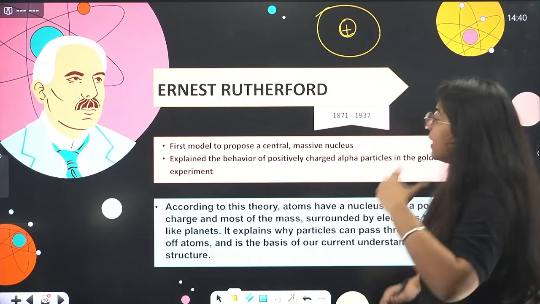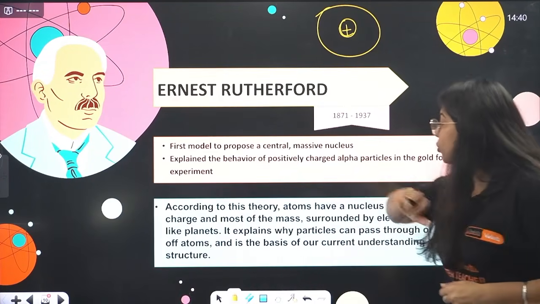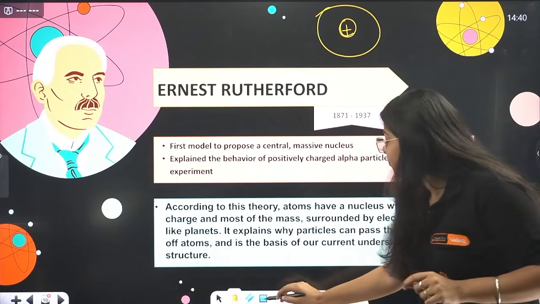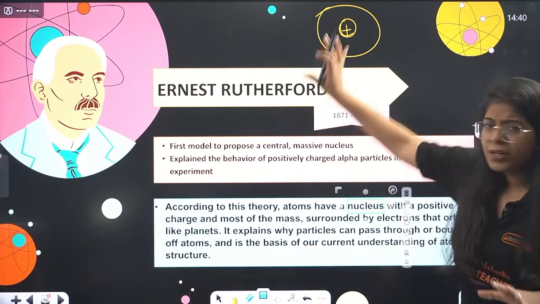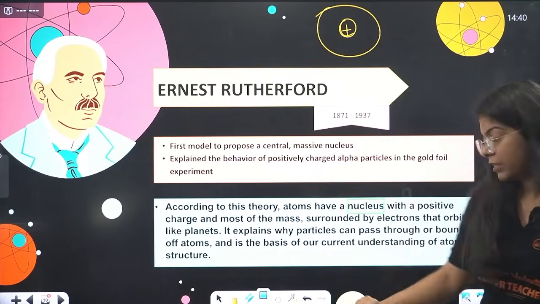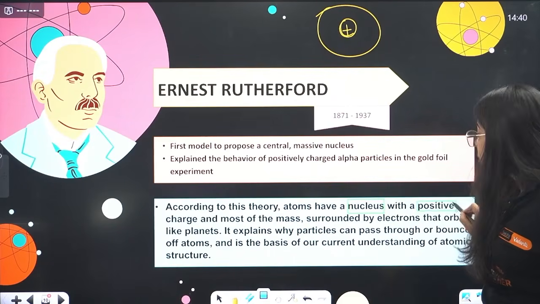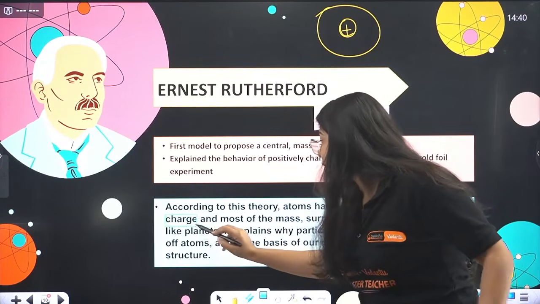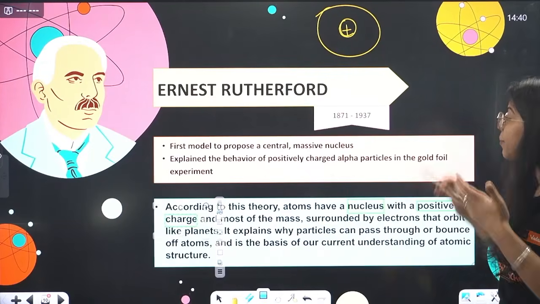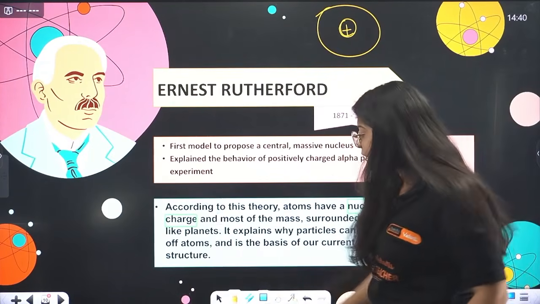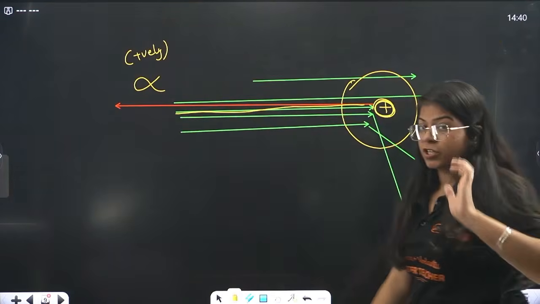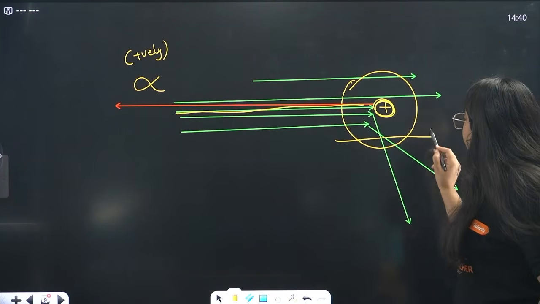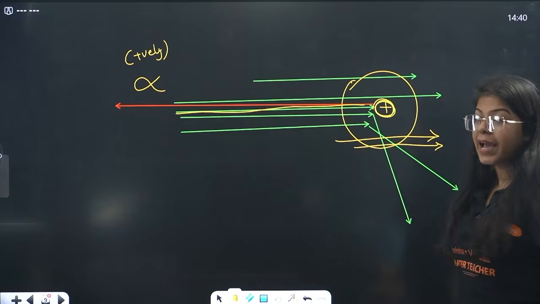Okay, so he said that according to this theory, atoms have a nucleus. They have a nucleus with a positive charge. They knew it's a positive charge, they called it a nucleus. Okay, they have a positive charge and most of the mass, surrounded by the electrons. Now, there was one more very neat observation in this. They said most of the alpha particles passed directly.